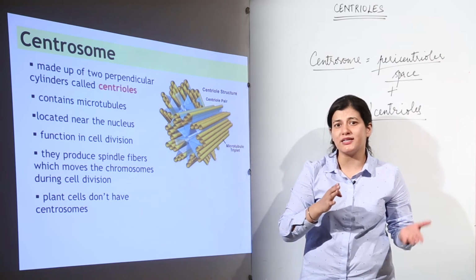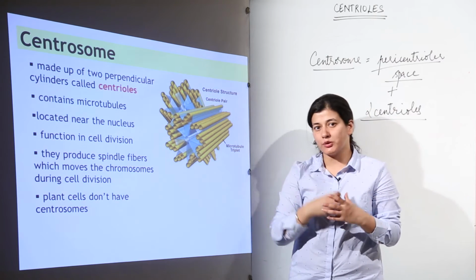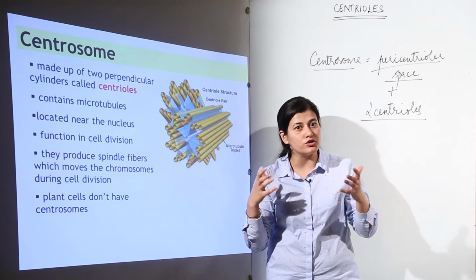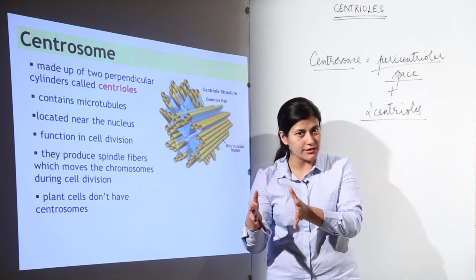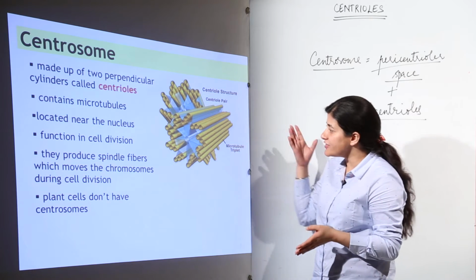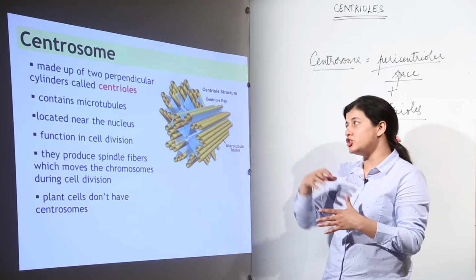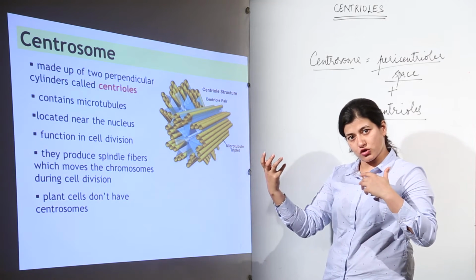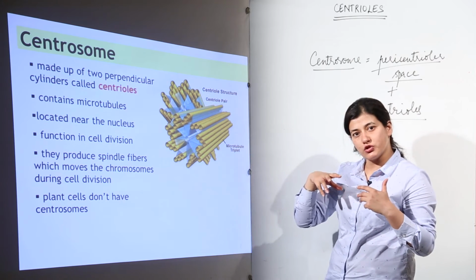In the case of plant cells, the centrosome is not present, so there is something else which takes over the function of the spindle formation, because spindle formation is very important for the separation of chromosomes, and if the chromosomes are not separated, then the division process is not completed. So, we have the centrioles which would produce the spindle fibers. During the cell division, duplication of centrioles takes place, and one pair of centrioles goes to one side, and the other goes to the other side.